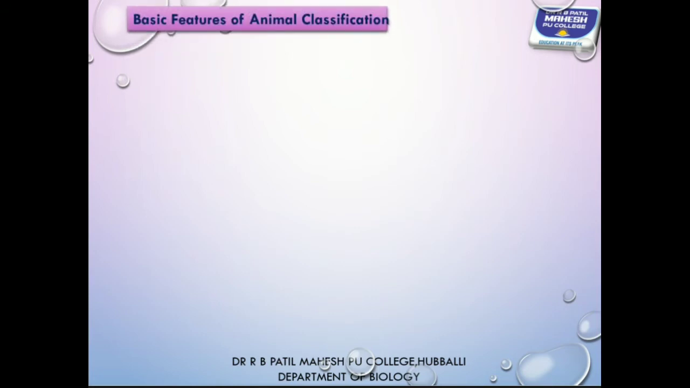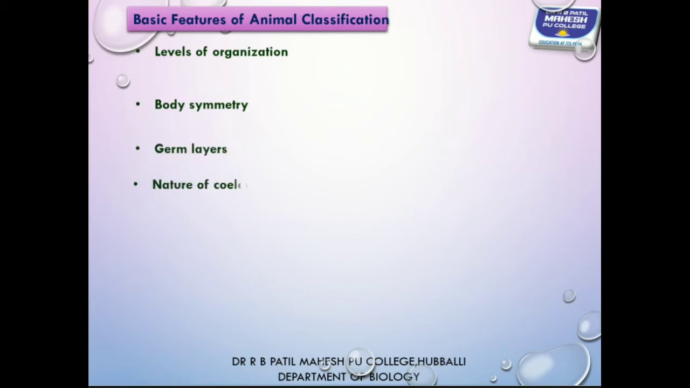Let us start with the basic features of animal classification. One, levels of organization. Second, body symmetry. Third, germ layers. Fourth, nature of coelom or presence or absence of coelom, and fifth, presence or absence of notochord.